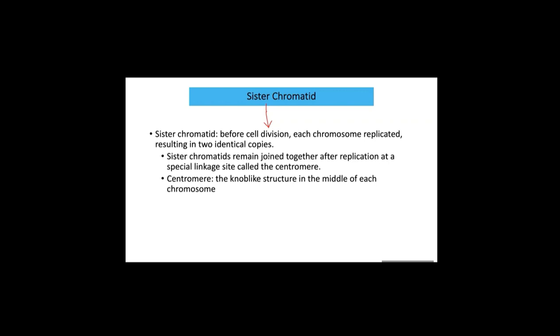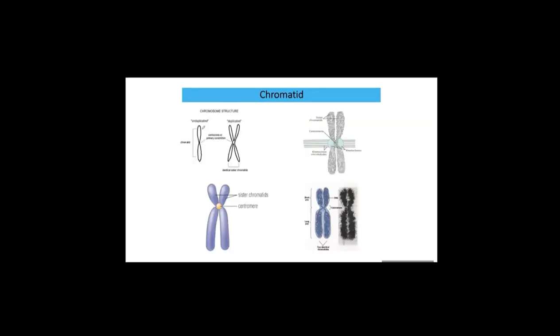Sister chromatids remain tightly joined through the centromere. The centromere is like a knob-like structure in the middle of each chromosome. So this is one chromosome before cell division occurs. This is an unduplicated chromosome. It's not related to cell division.